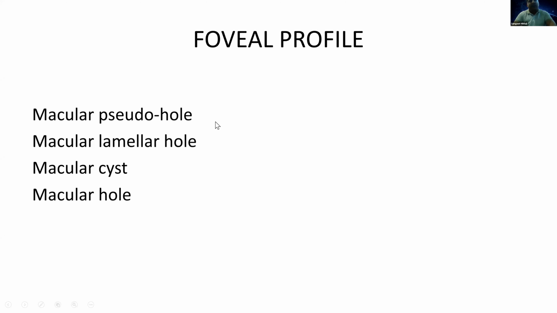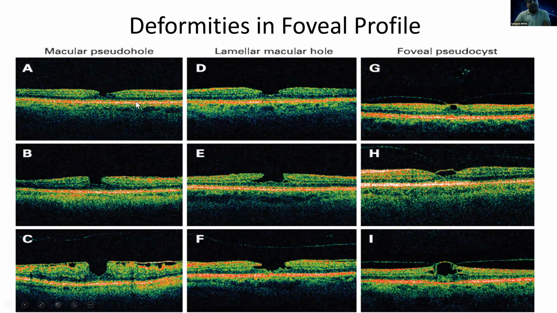in this profile. So this is a picture. I think I've taken this from, I don't remember which doctor, but he gave me this picture, and this shows the various foveal profiles of OCT. And starting from here, you can see this is a macular pseudohole. And in this case, going down, this macular pseudohole has now deepened. And again, it has become more deep. And along with this depth, you can also see that there is an epiretinal membrane which is forming over the retinal surface. So this is how a macular pseudohole looks.